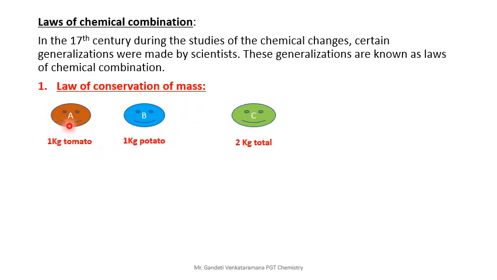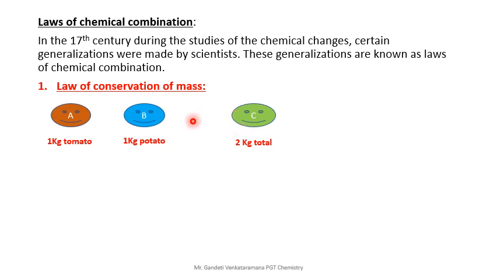A and B are both present. What about the total mass? 1 plus 1, 2 kg. Clear? After meeting C, what will happen? What about the total mass? 2 kg. So here, before and after.